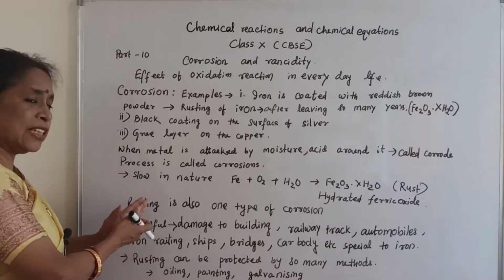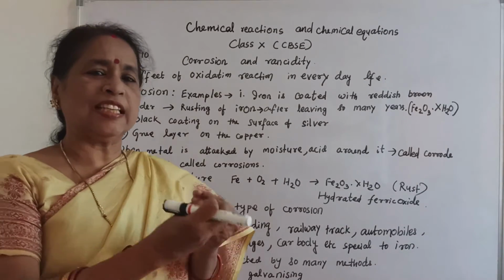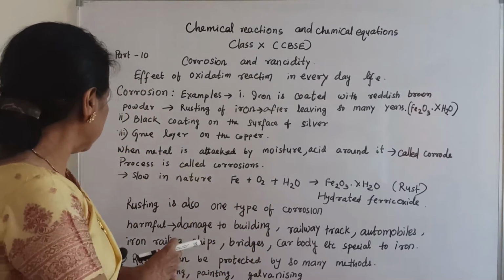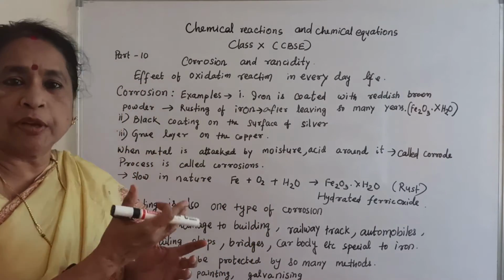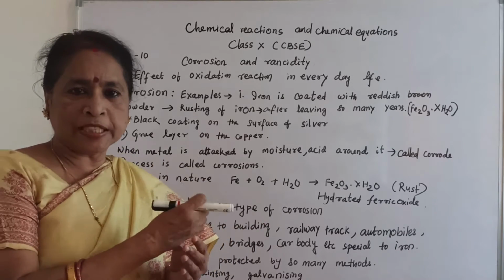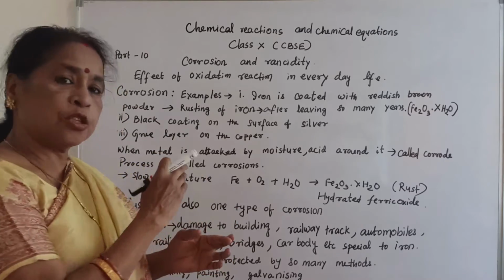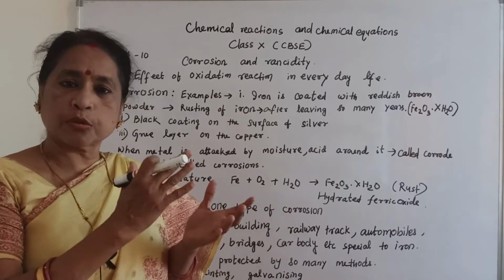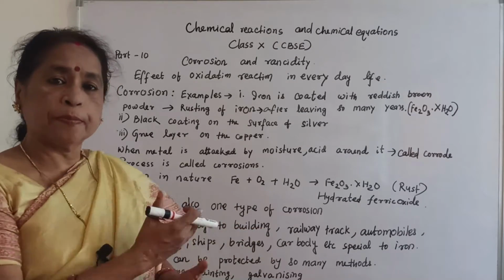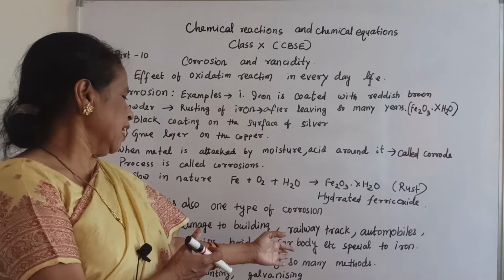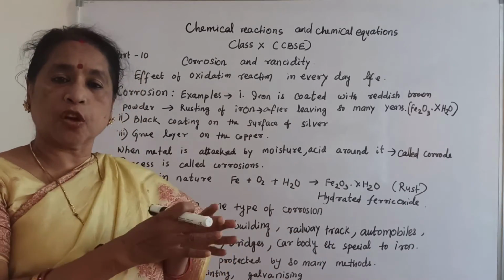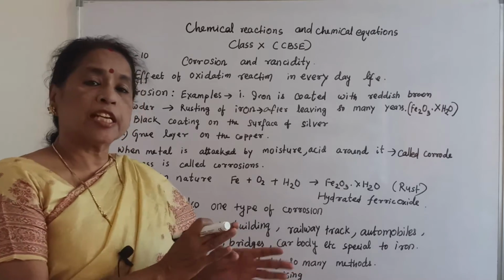Then what is the harmful effect of corrosion? Buildings are generally made of iron, and that gets destroyed. Railway tracks, automobiles, iron railings, ships, bridges: wherever iron is present, it is destroyed, because rusting takes place.